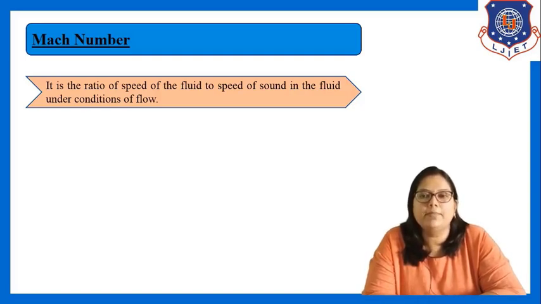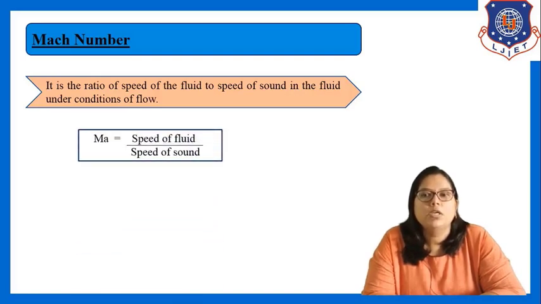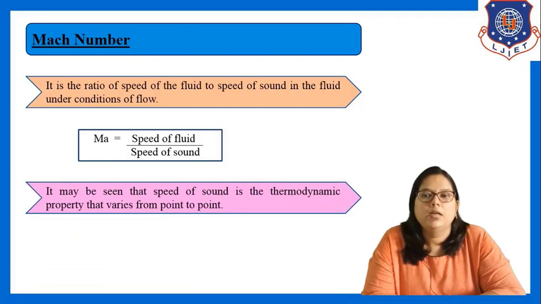So I can say Mach number is equal to speed of fluid divided by speed of sound. Mach number is denoted by Ma. So Ma is equal to speed of fluid to the speed of sound. It may be seen that speed of sound is a thermodynamic property that varies from point to point.